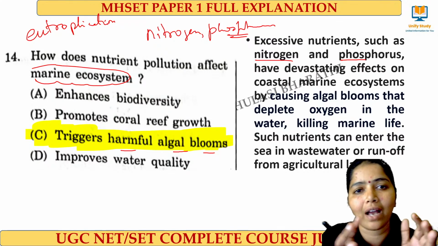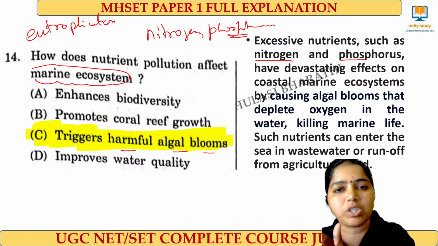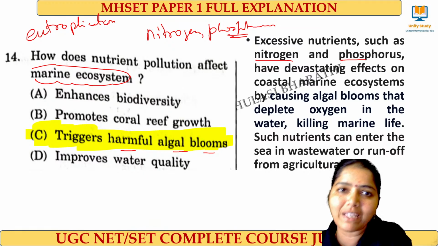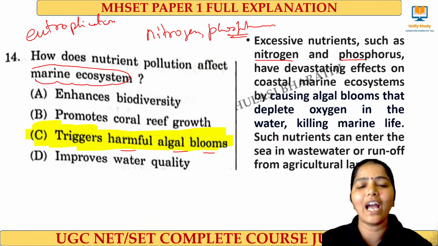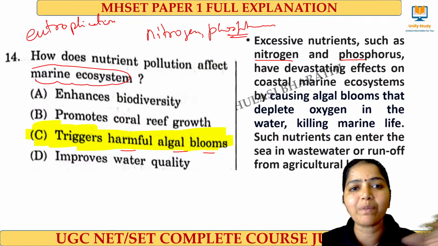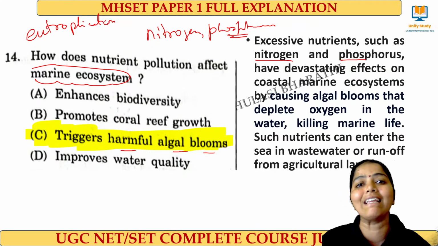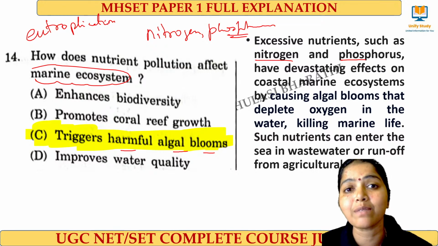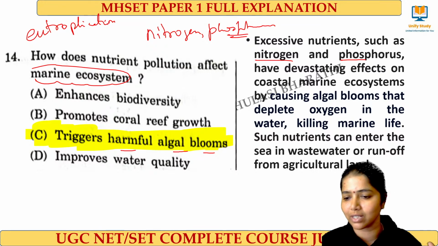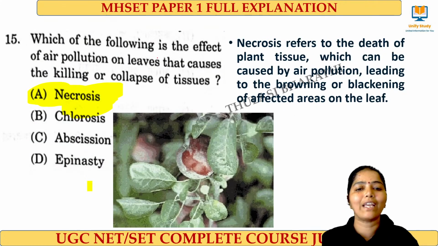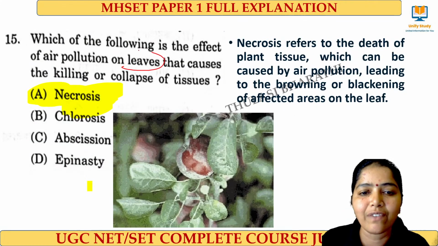Water will be having high nutrition, that is the nitrogen and phosphorus content will be more, the dissolved oxygen will be very less, and the dissolved oxygen is less means fish will not be able to survive. Eutrophication. Mesotrophic means medium, moderate level, and the last one is oligotrophic, it is clean, where it is less in nutrients but it is very clean and clear water to consume. Clear? Remember that one.